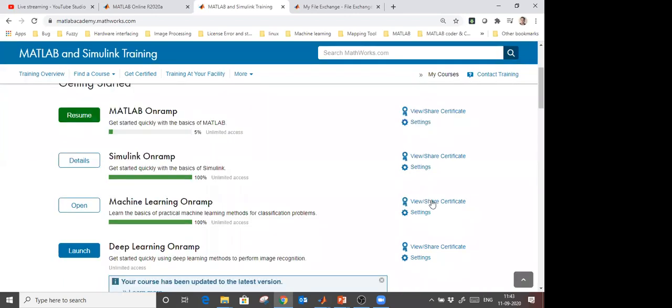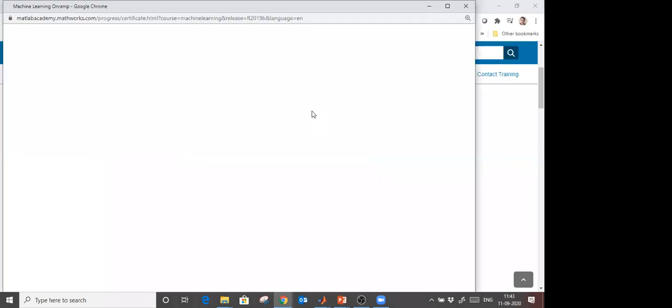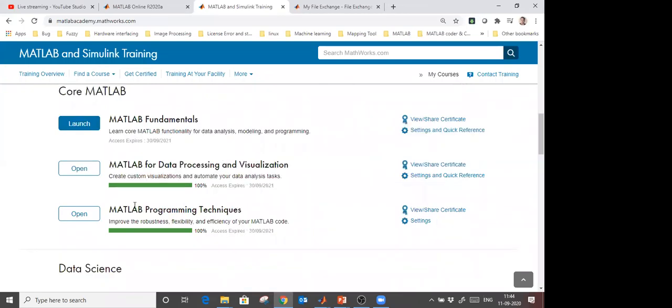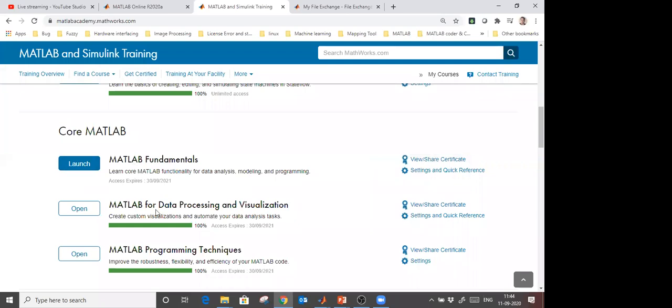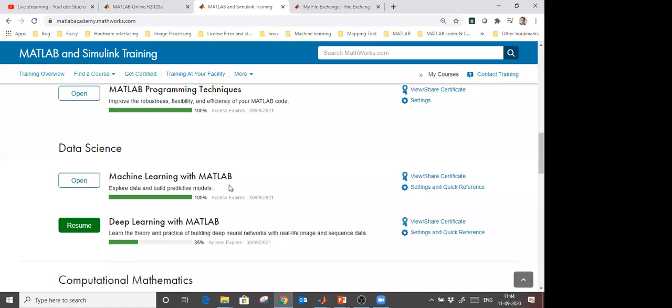When you complete them, you will get a certificate after completion, so provide the right name when you create the MathWorks account. Some advanced courses are also available, but you have to pay for those, like MATLAB Fundamentals, MATLAB for Data Processing and Visualization, MATLAB Programming Techniques, and Machine Learning with MATLAB. These are the advanced machine learning and deep learning courses if you want to learn. But if you are a beginner, you can start from these three courses.